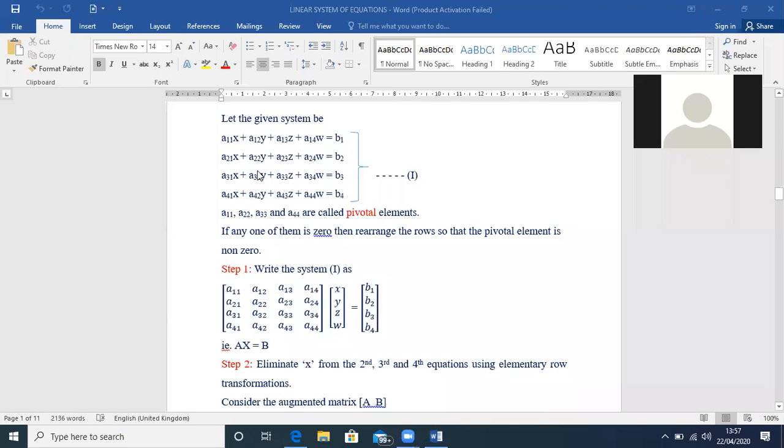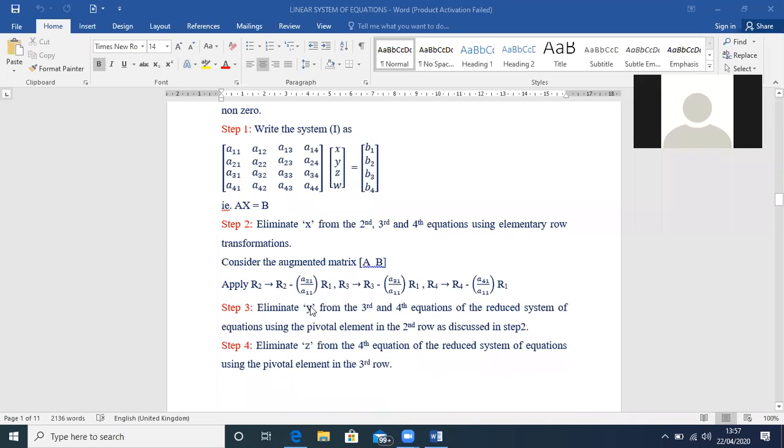In the first step, A11 becomes the pivotal element. Using A11, you are able to make A21, A31, A41 zero. Whereas in the next step, A22 becomes the pivotal element. With respect to that, you make A32, A42 zero, which means you are eliminating Y from the third and fourth rows. That is step 3.